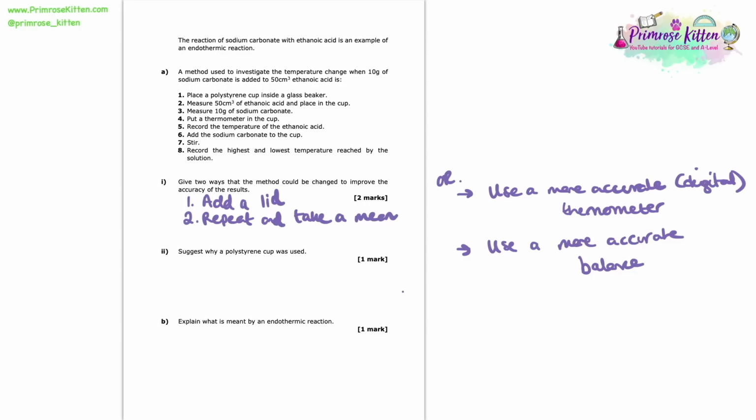So next up, we're asked to suggest why a polystyrene cup was used. So we need to think, why did they choose that material over something else? Why did they not just use a glass beaker or something similar to that? So the reason why we do use this polystyrene cup is because polystyrene is a heat insulating material. So by using this and by doing our reaction in a polystyrene cup rather than an alternative material, we're going to reduce heat loss to the surroundings and therefore make it more likely that that temperature change that we are measuring isn't going to be inaccurate.